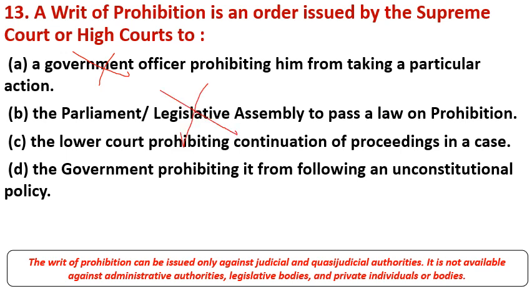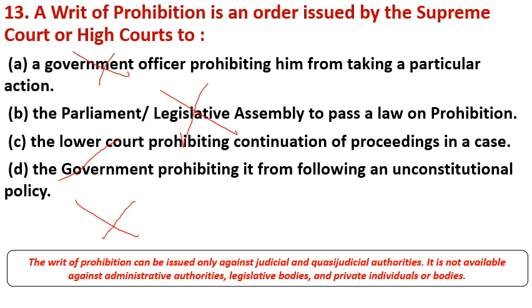Writ of prohibition cannot be issued against a legislative body. C. The lower court prohibiting continuation of proceedings in a case, yes, it is the correct statement. D. The government prohibiting it from following an unconstitutional policy, it is also incorrect. So that answer is C.